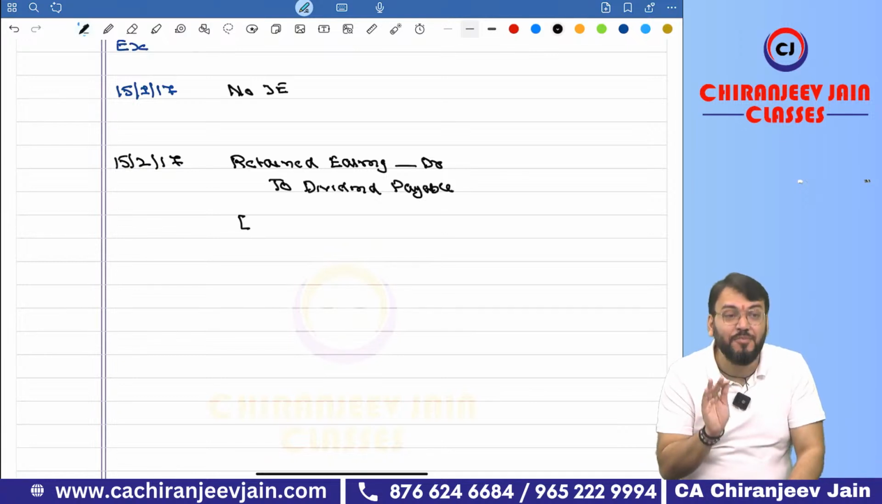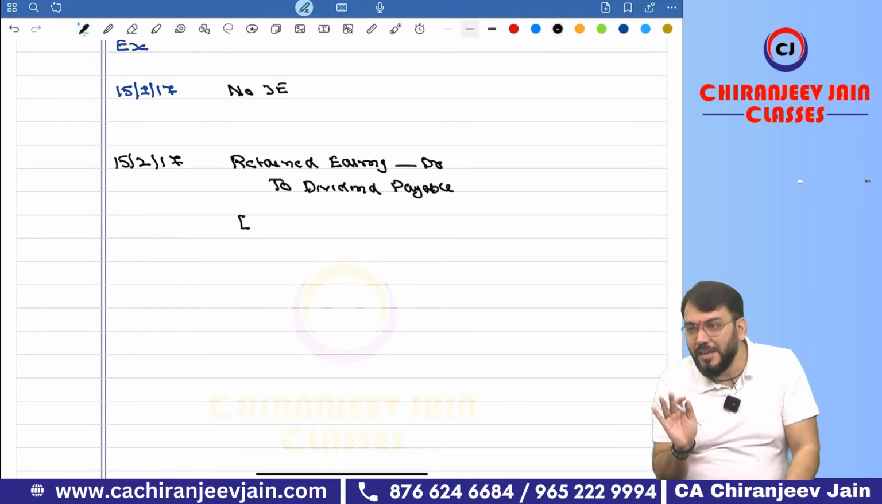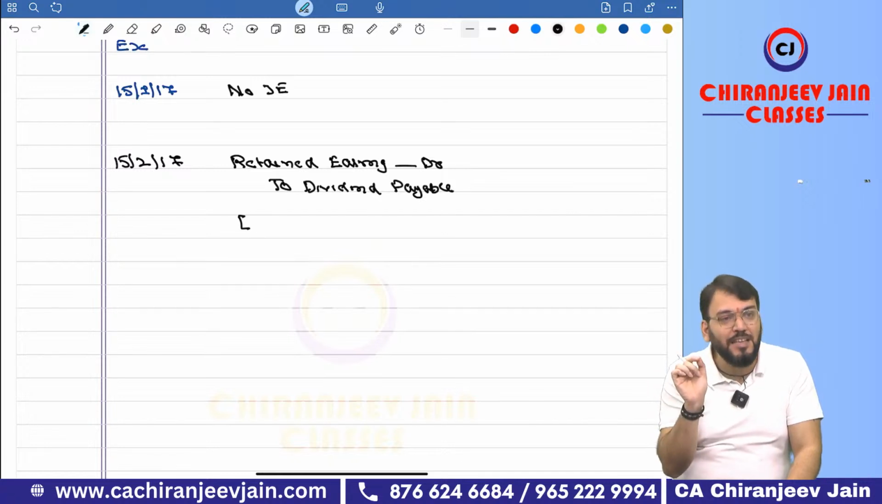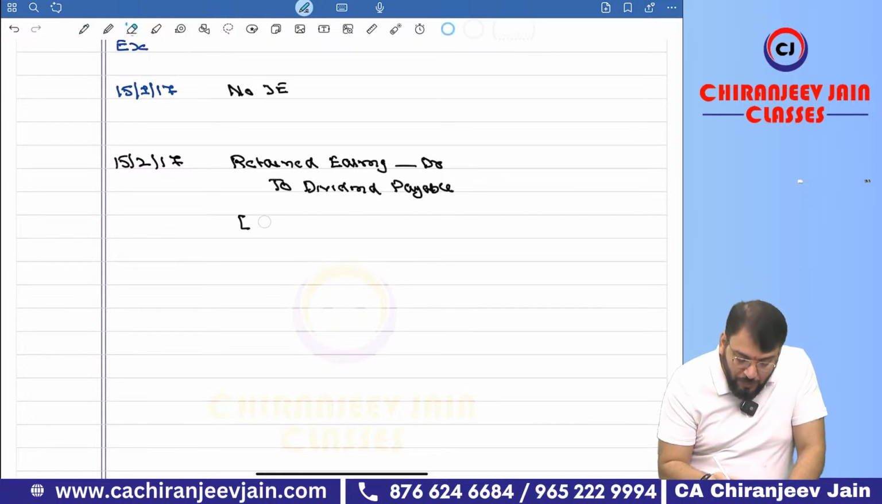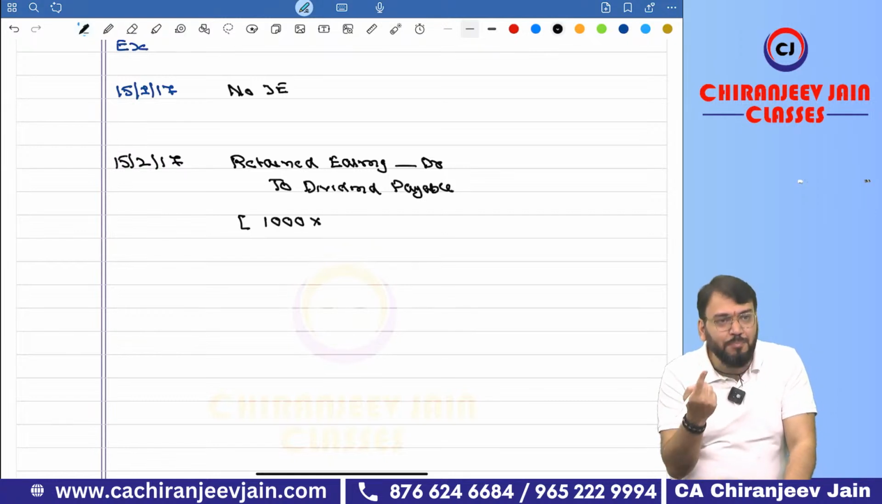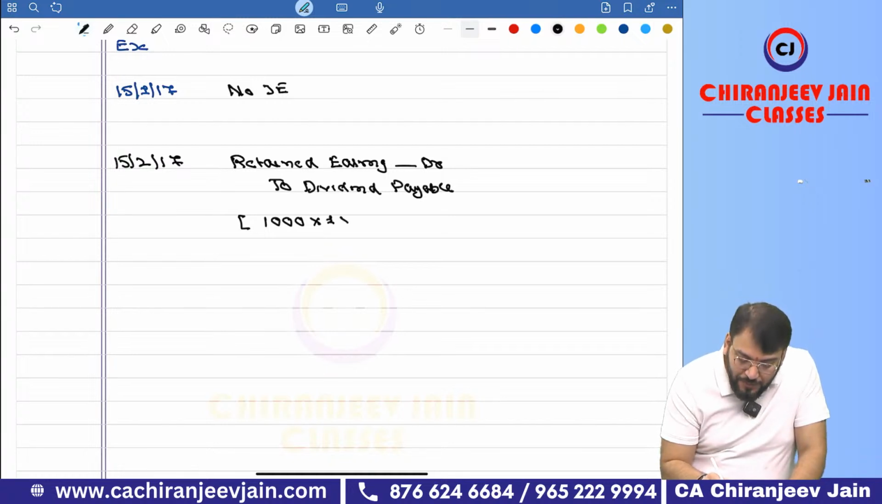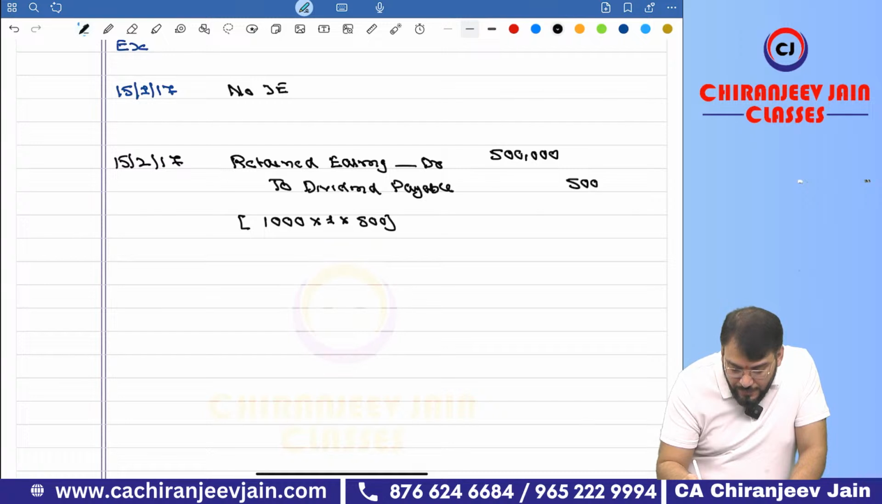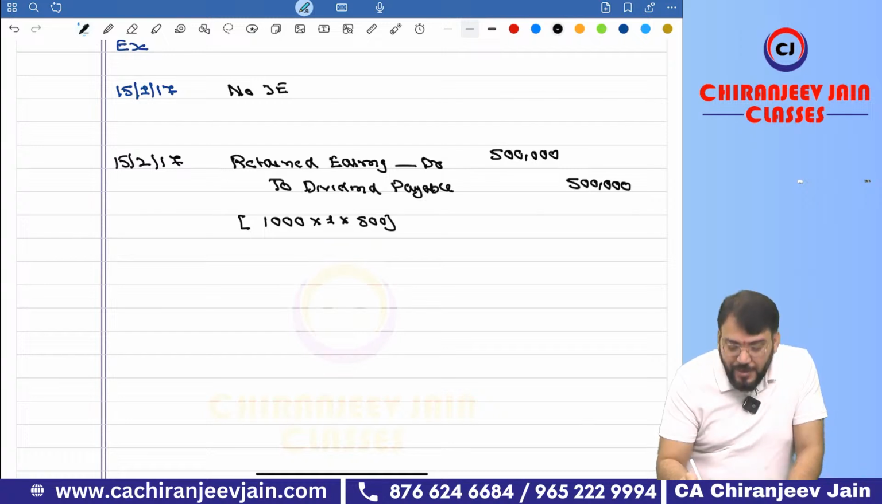So it will be recognized at fair value, not at cost price. So it will be 1000 shareholders. Can you see each shareholder? They are giving one pen, so into 1, and what is the fair value? 500. It will become how much? 5 lakh.